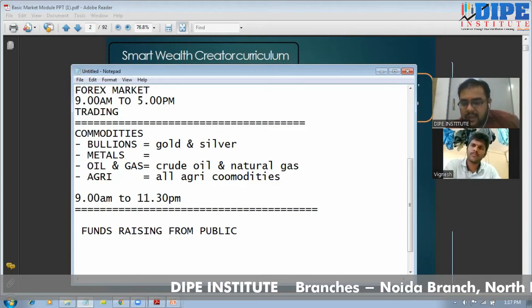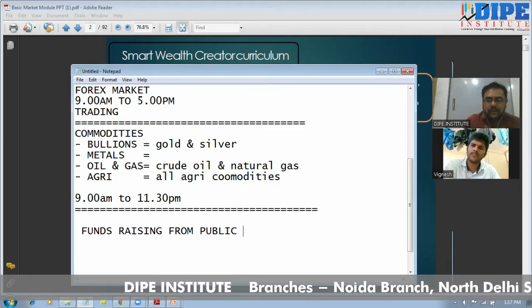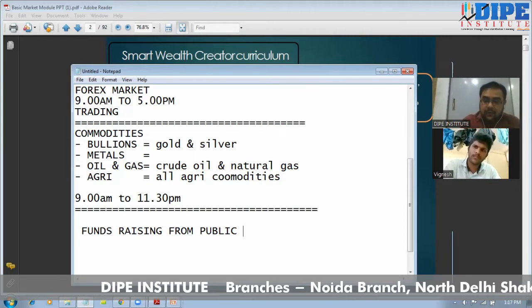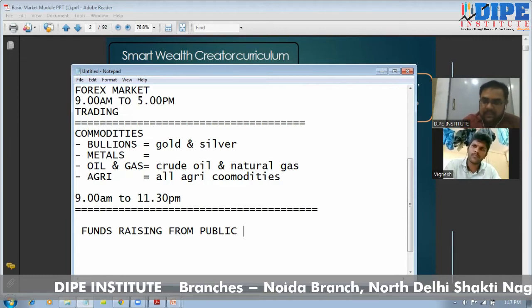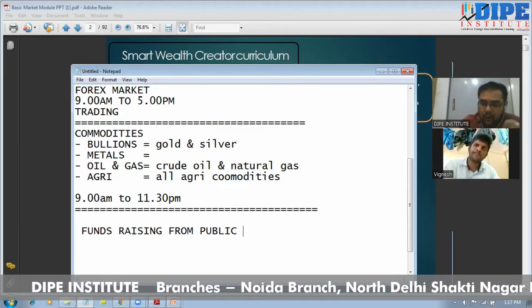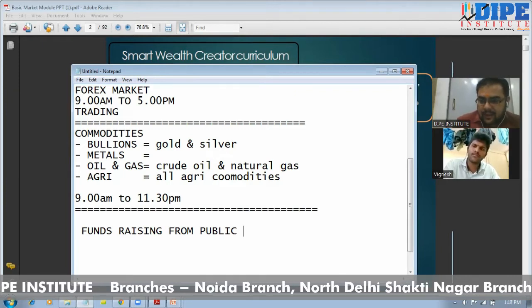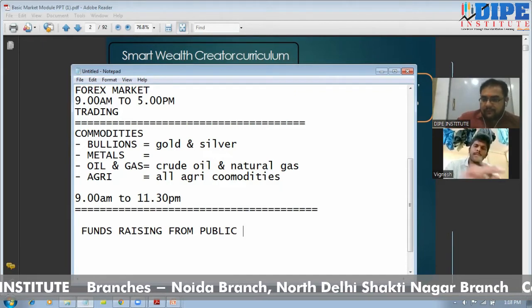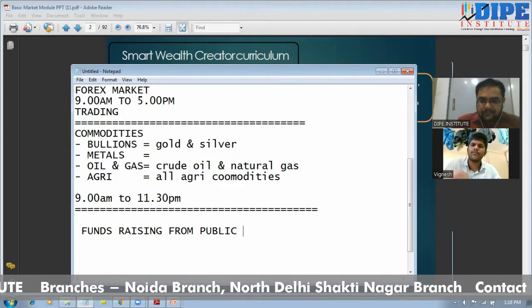Because see, if I have two options, I want to raise 2 crore rupees for my company. I am eligible for a loan. Here the condition is not that I will not get a loan. I am eligible for a loan. So why am I not taking a loan? Why am I going to public? Any reason? Why do you think they are not opting for the bank?